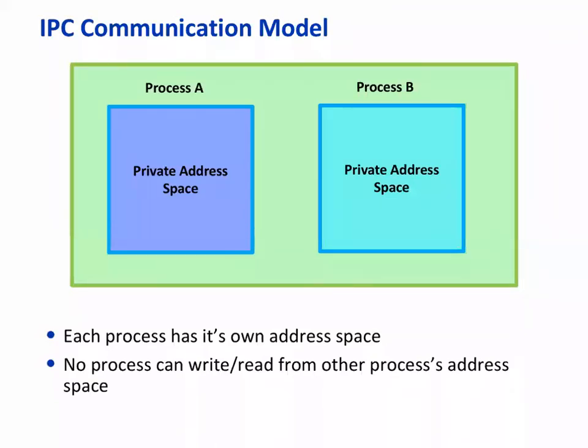Right. The kernel has access to everything in the system, right? It has access to the whole physical memory, and it knows where different processes are running, what the address spaces of different processes are, and where addresses are actually mapped. Okay. So we can have a kernel in between. So the kernel can now facilitate all these communications. Okay, that's one way of communication between the processes.